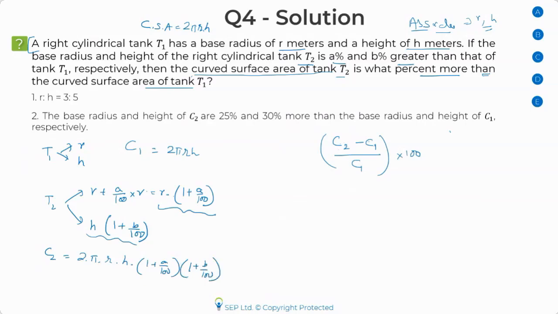Please let me know if this part is clear or not, because after that, everything else is pretty easy. So I'm simply multiplying this. This is my new R. Oops, my bad. This is my new R. This is my new H. I'm multiplying these two. So I'll have 2 pi rh multiplied by 1 plus A by 100 multiplied by 1 plus B by 100. Good. So I can see it's clear to everyone. Good. Let me end the poll.